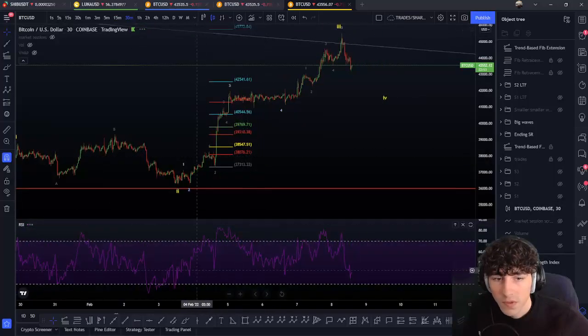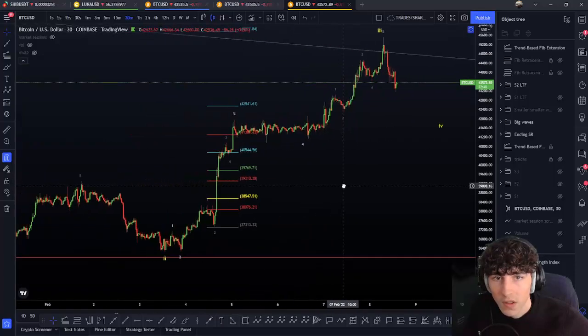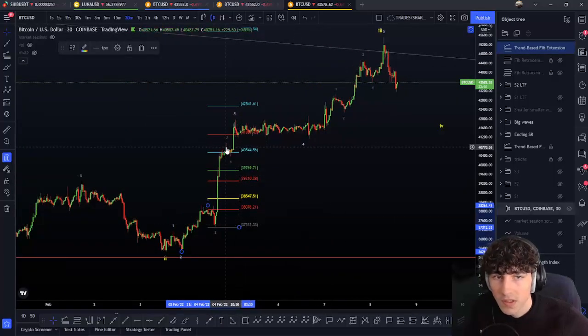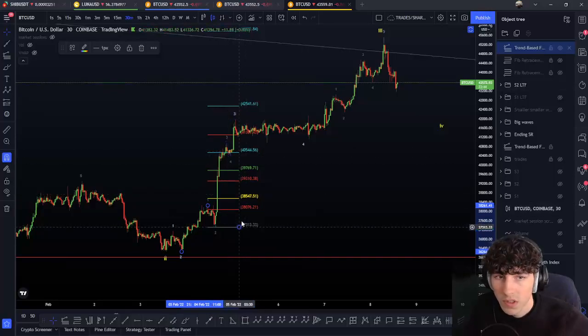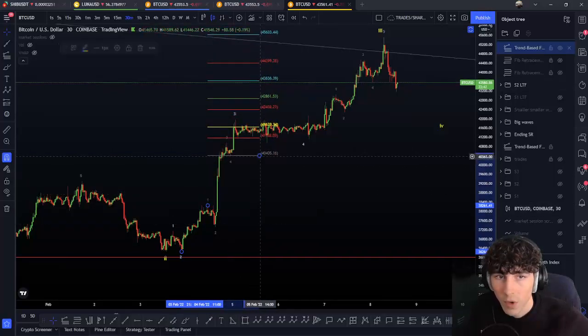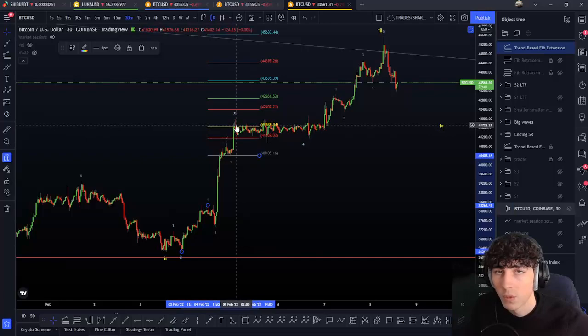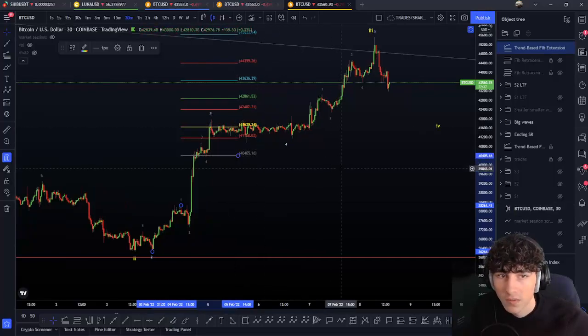Now if you go on the 30, as you can see, wave 1, 2, wave 3 here, wave 4, wave 5. Okay, so in that case, we have done the wave 3, as you can see here, on the 1618 most common target. We just have to add the extension tool on the wave 4 bottom here, and 618, the first target for a wave 5, reached it here, and rejected, okay.